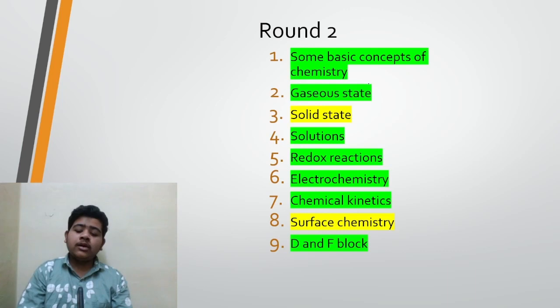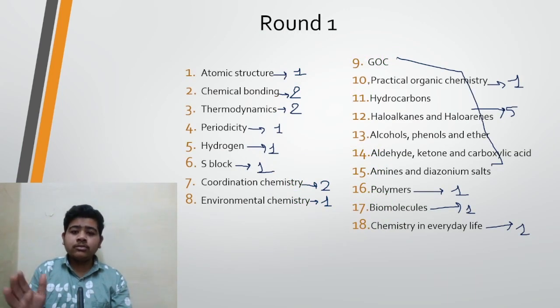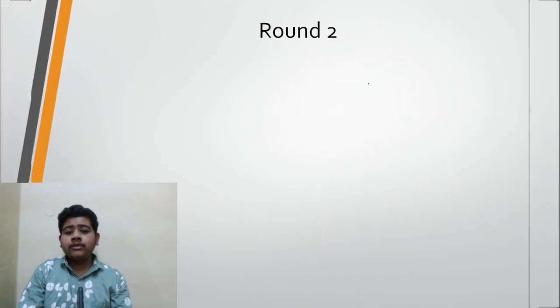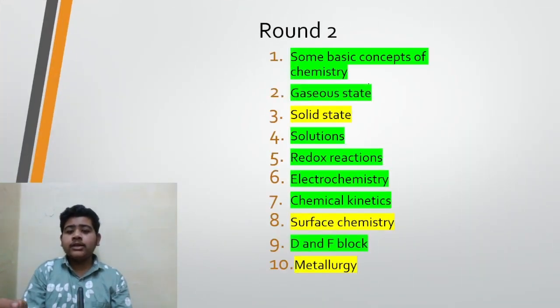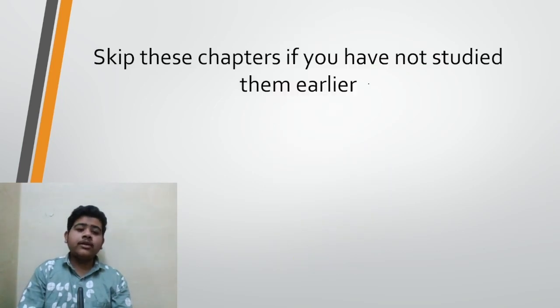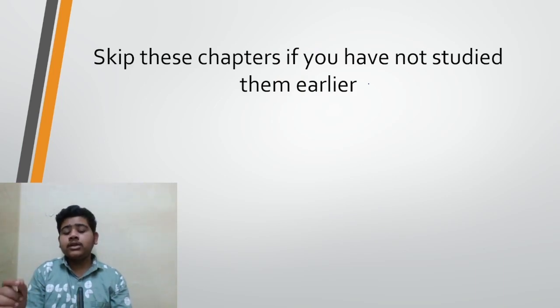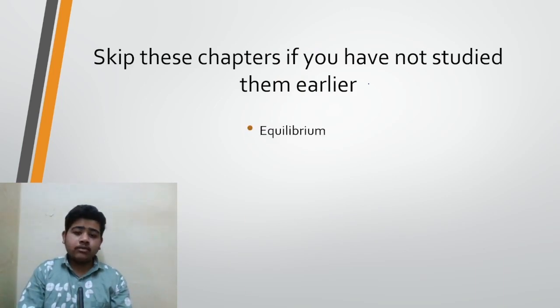So round 2 has chapters which are skippable. Round 1 has almost must-do chapters, and round 2 has skippable chapters, especially those highlighted with yellow. Then we have the next section: skip these chapters if you have not studied them earlier, and it is equilibrium.